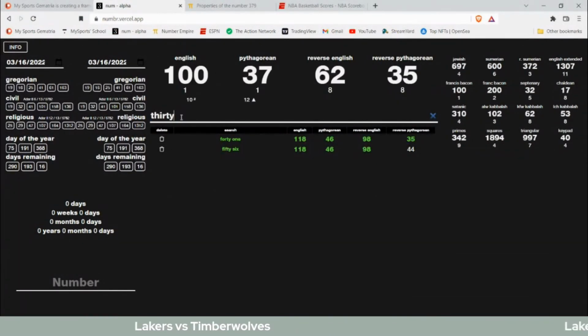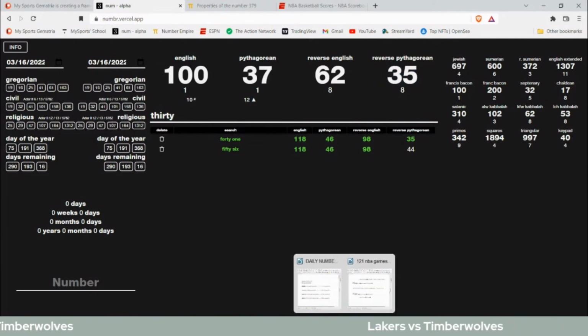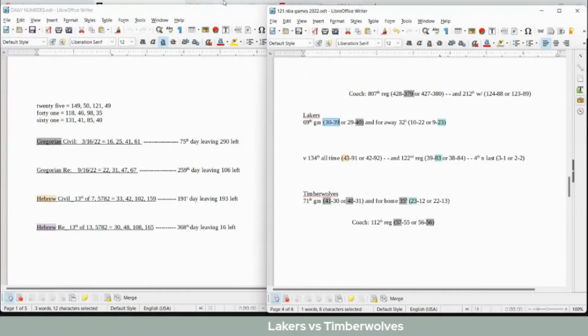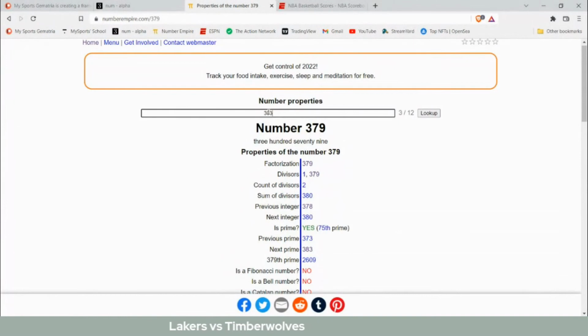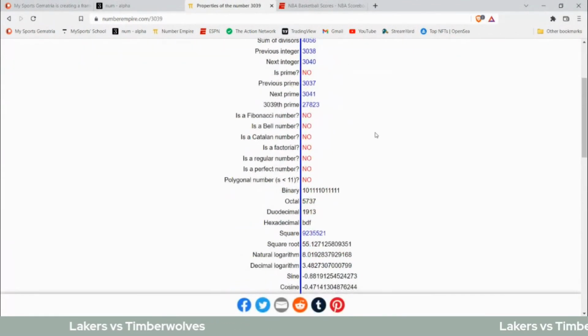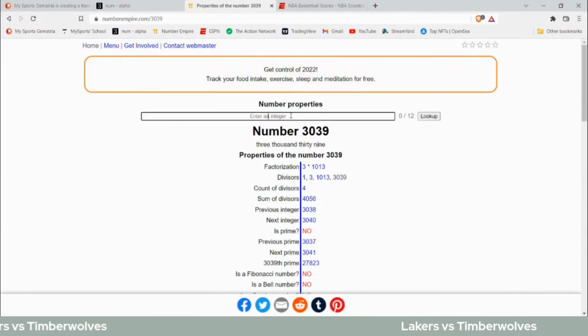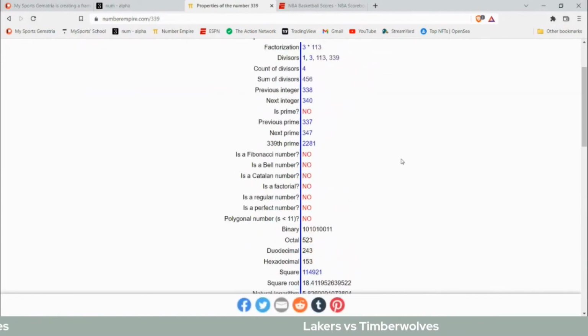30. That 35 connection for 41. But let's see if it has any number properties. 30-39. No. 339.